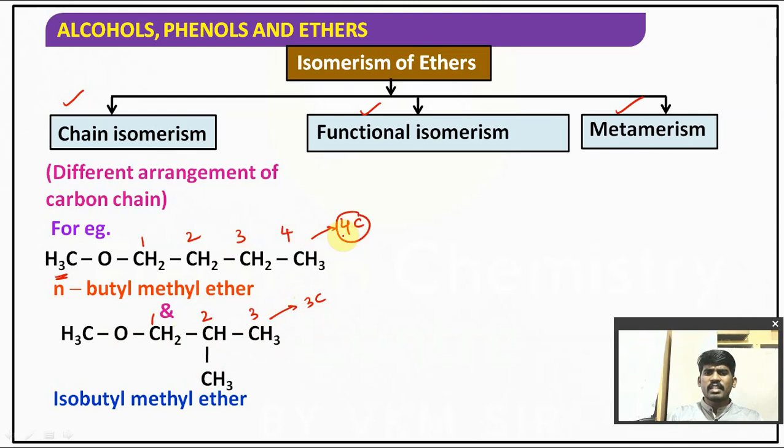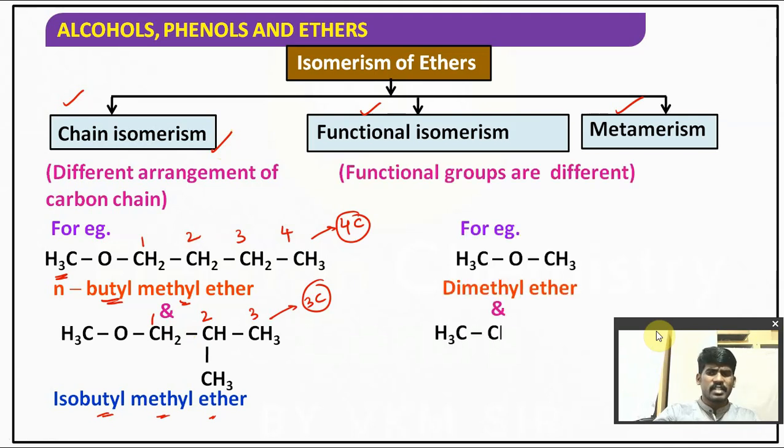So there is a difference in the chain length, but both have the same molecular formula. Hence these types of isomers are called chain isomers. N-butyl methyl ether and isobutyl methyl ether are both examples of chain isomers, and the phenomenon is known as chain isomerism. Understood?